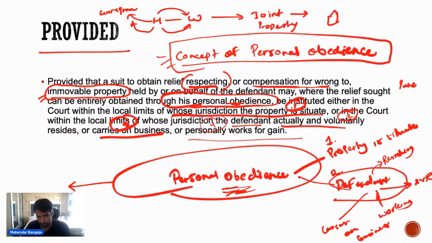Fine. अब क्या होता है, H falls in love with W1 and he wants to gift this property to W1. अब H wants to file a suit to stop the transfer of this gift. अब this is a matter relating to immovable property. घर गिफ्ट कर रहा है ना, so this is a matter involving immovable property.